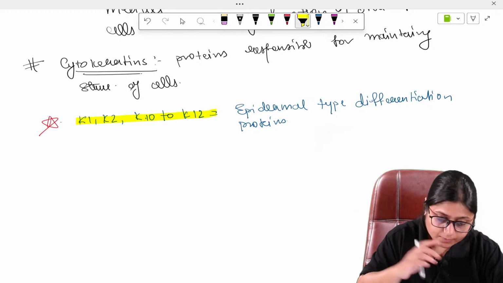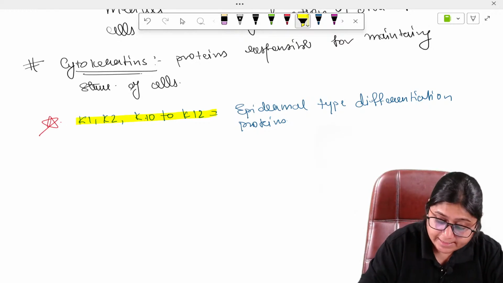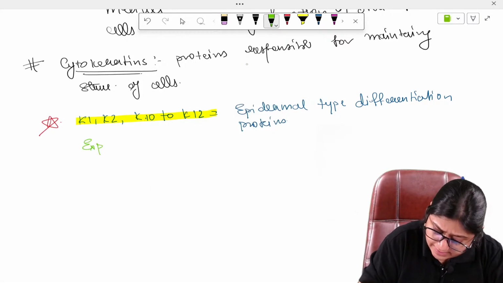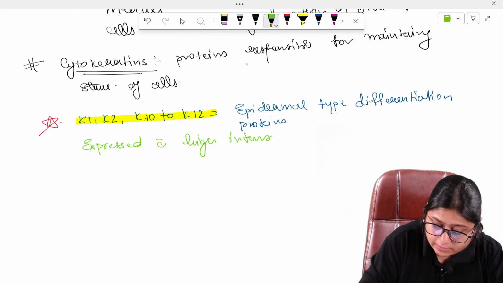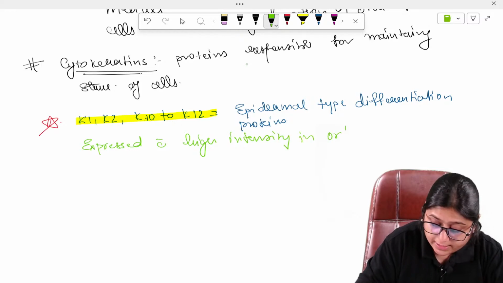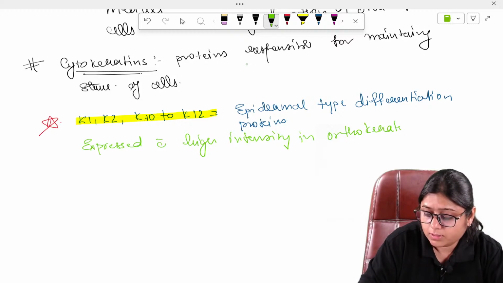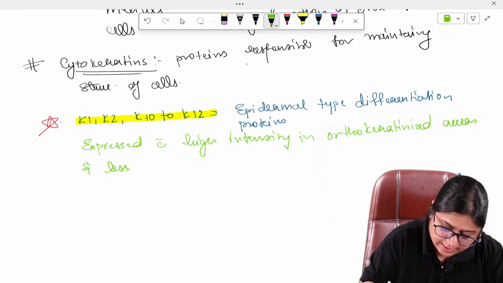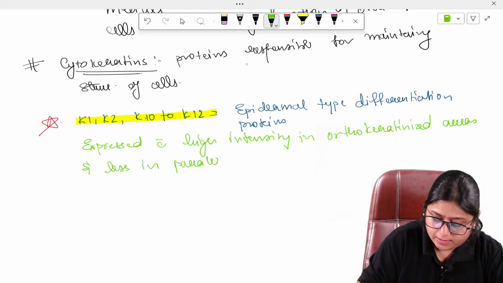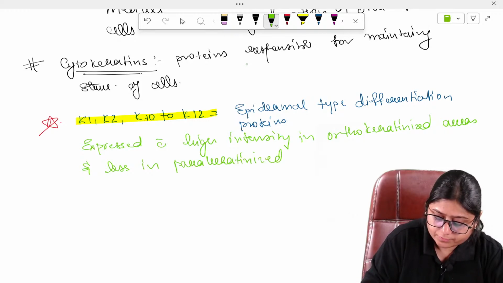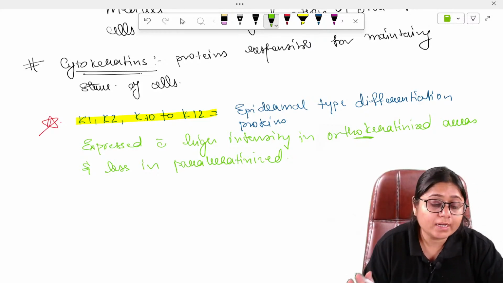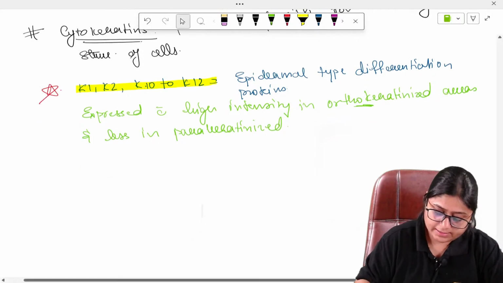They are expressed with high intensity in orthokeratinized areas and less in parakeratinized areas. Important point. They are highly present in the orthokeratinized layer, which means they are in high amount in the stratum corneum layer and less in the parakeratinized area.